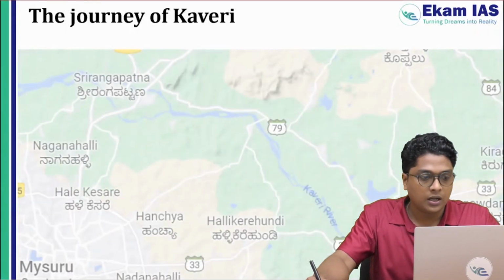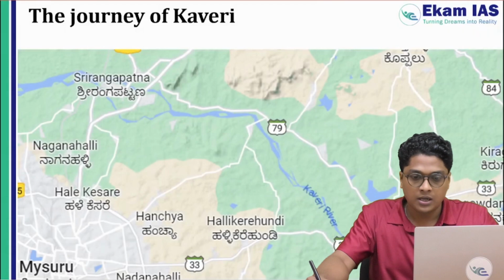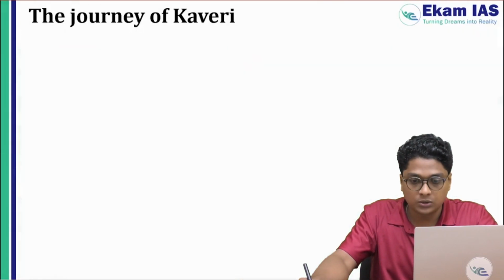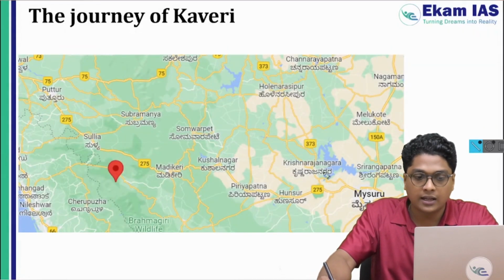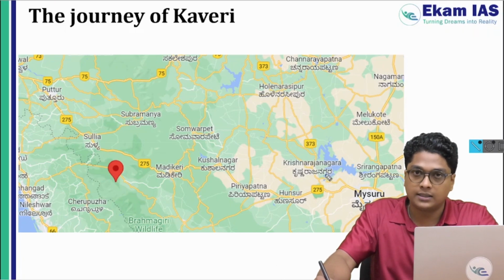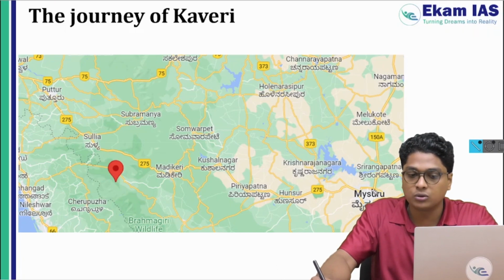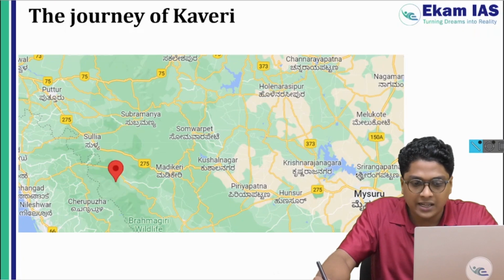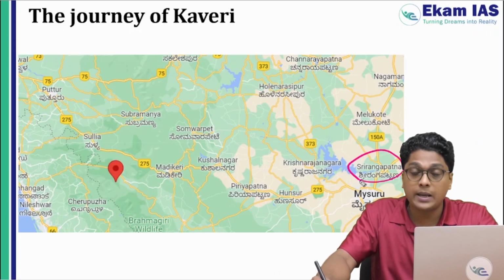Now as we look at this region near Mysore, you can see the Krishnaraja Sagar reservoir nearby Mysore, right? And this place, Srirangapattanam, is a very historically important place.